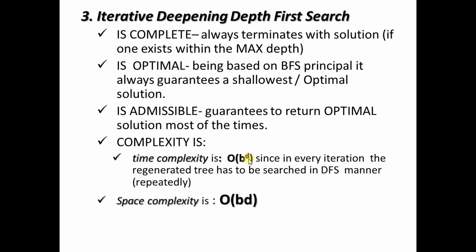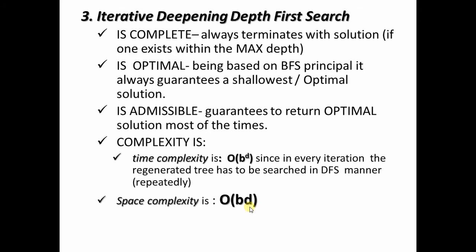Talking about the space complexity, it is not exponential, it is O(bd), because for every iteration, when we load a particular tree, the tree is loaded into the RAM and we do the depth first search. And remember, depth first search requires less space compared to breadth first search.